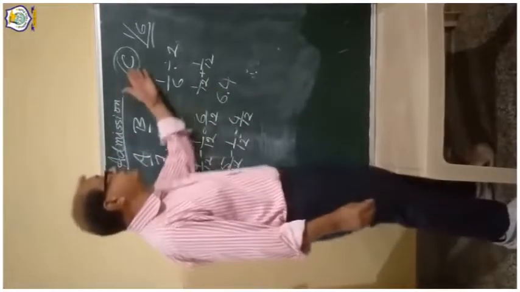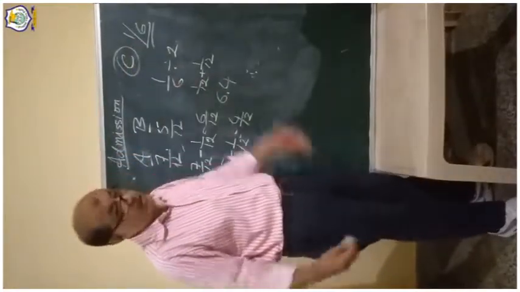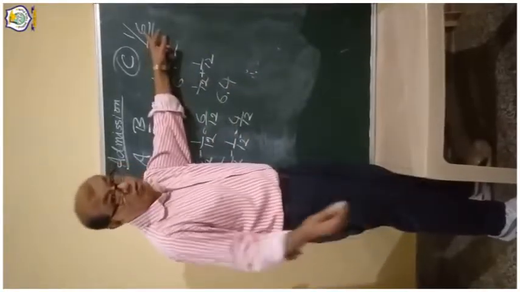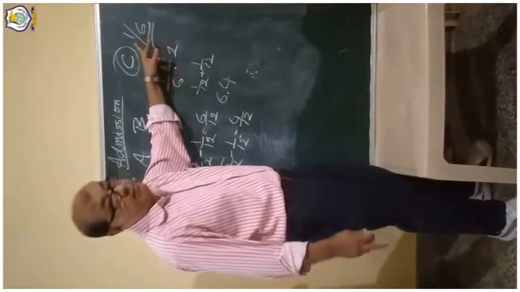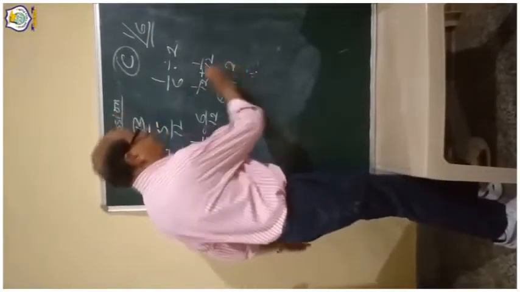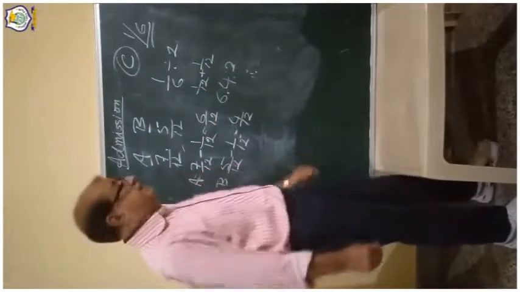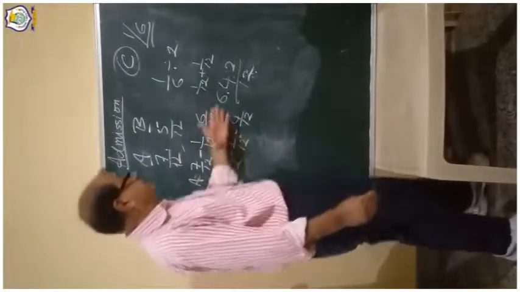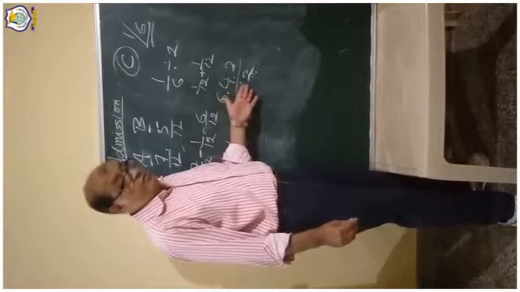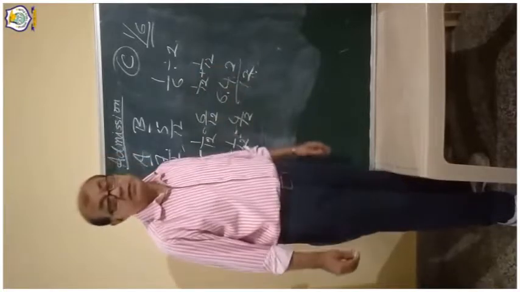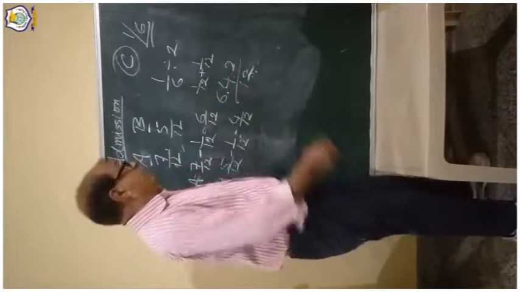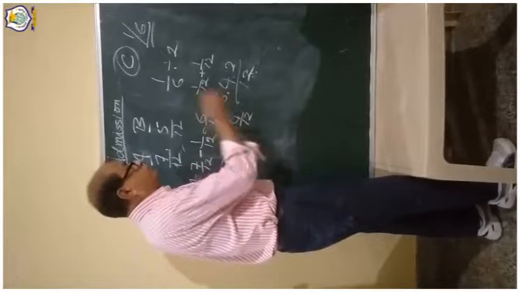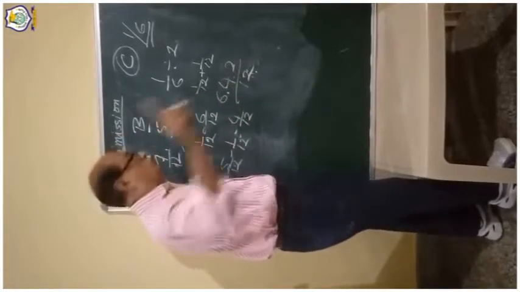And as I told you, C is coming for 1/6, as mentioned in the question. So this 6 into 2 is 12, and 1 also will be multiplied by 2. So it will come as 6:4:2. The denominator is 12, meaning 6/12 A, 4/12 B, 2/12 C. Now we have to reduce 6:4:2 by dividing by 2.